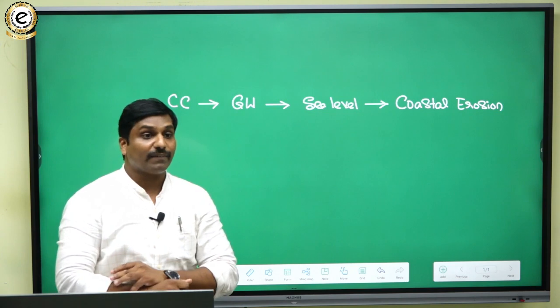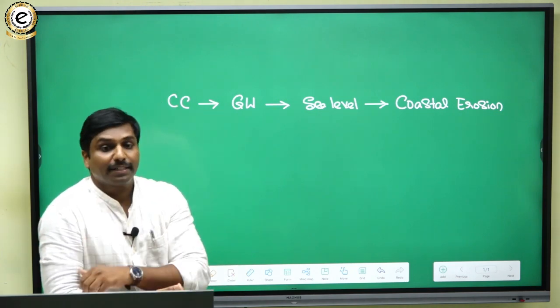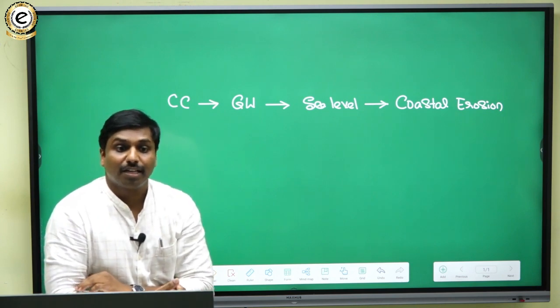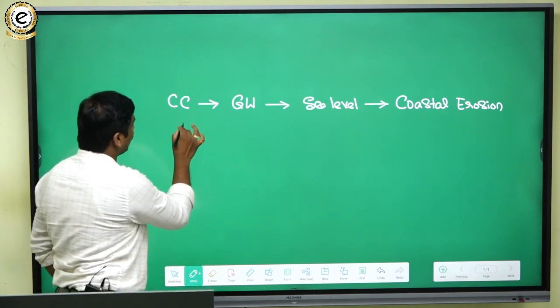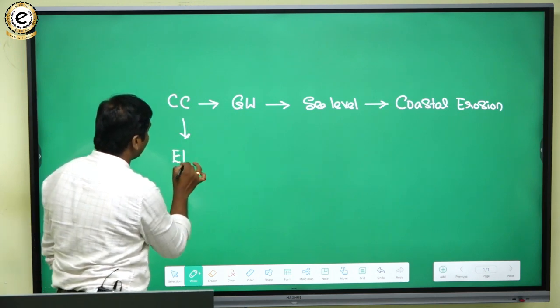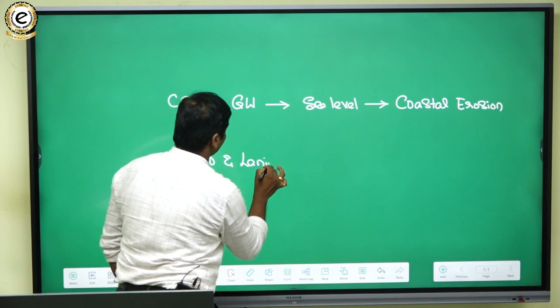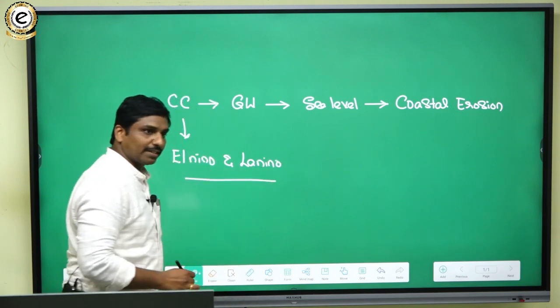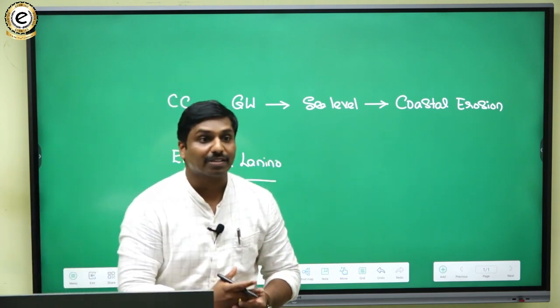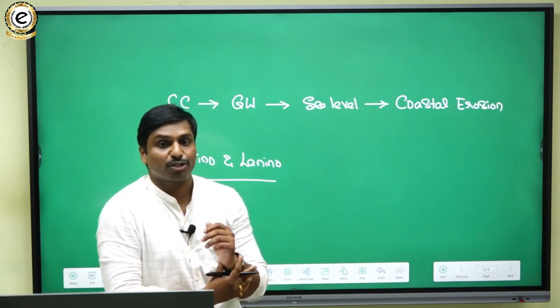Exactly. If we interlink geography here, in geography we have El Nino and La Nina. Climate change is also linked to these climatic features. These two will also be grossly responsible for affecting agriculture and agricultural productivity.